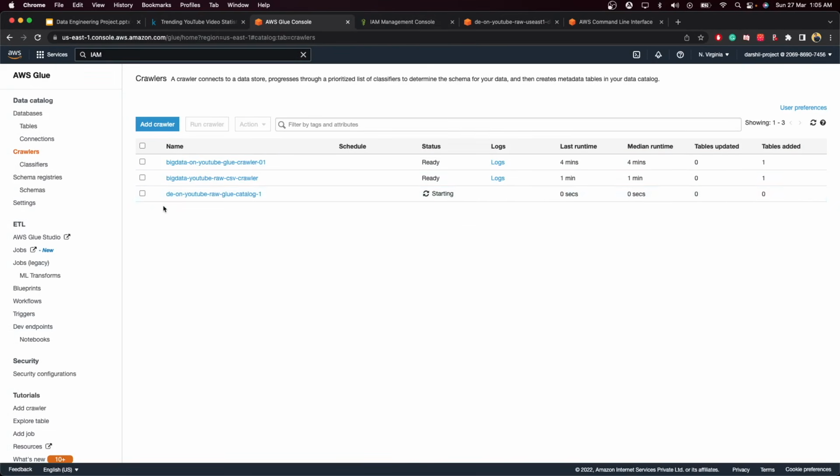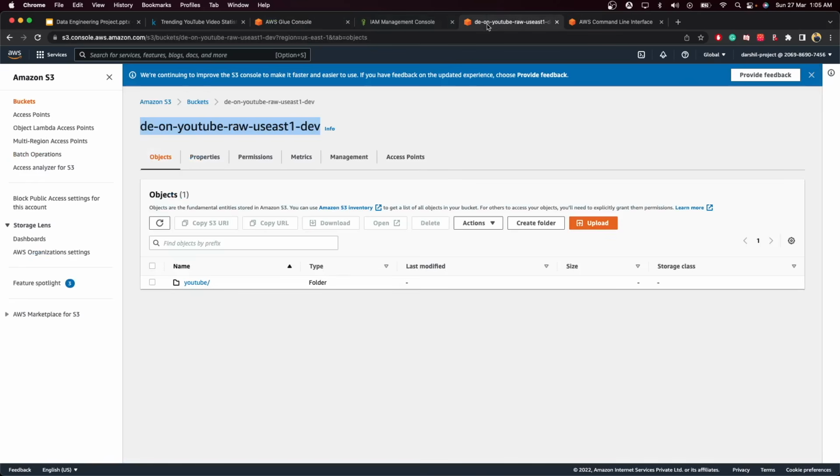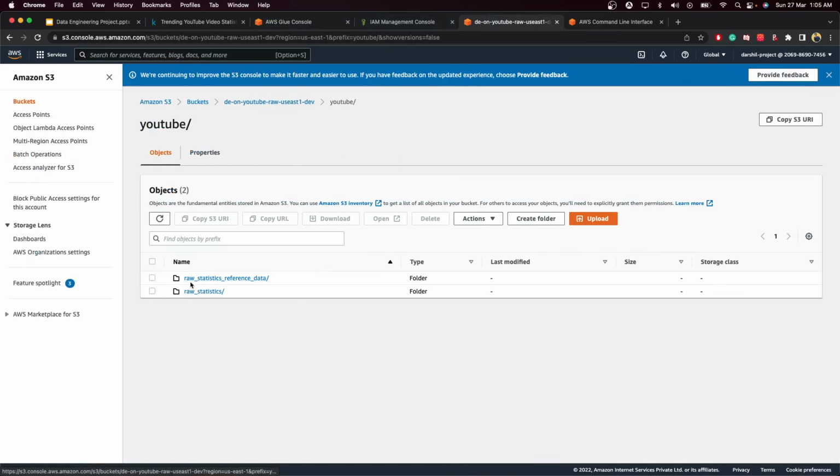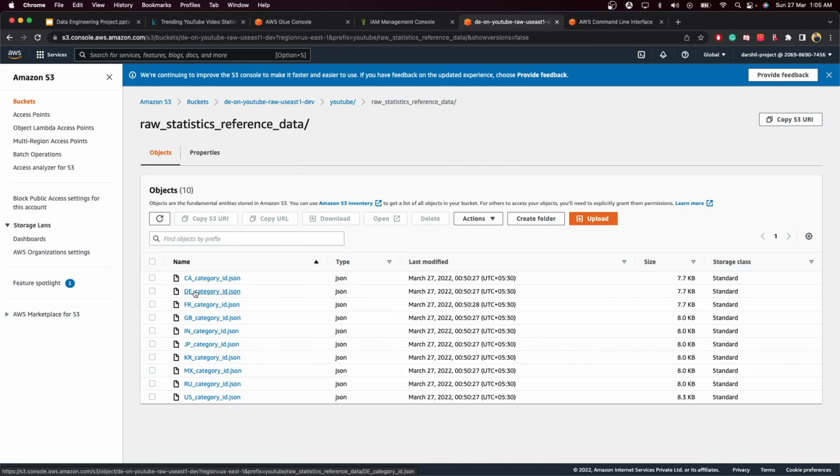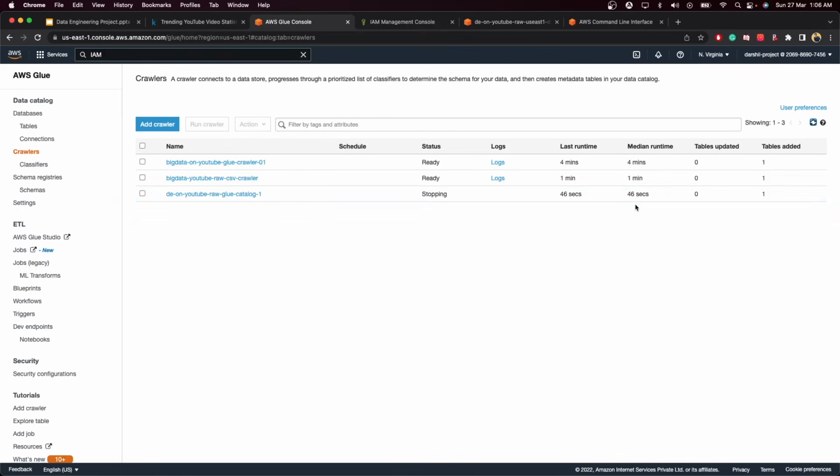Once you click on run crawler, this crawler will go to our S3 bucket. It will go to the data that we stored over here, all the JSON data. Then it will go inside this data and try to understand what this particular data contains, and it will build a catalog on top of it. As you can see, this job is almost completed. It is currently in the stopping stage. As you can see over here, tables added is 1, so it basically added one table inside our catalog.